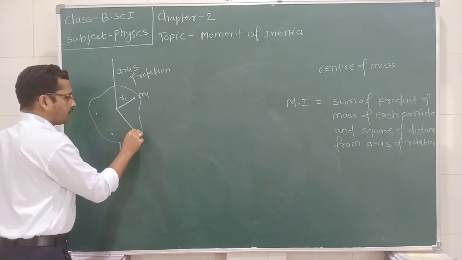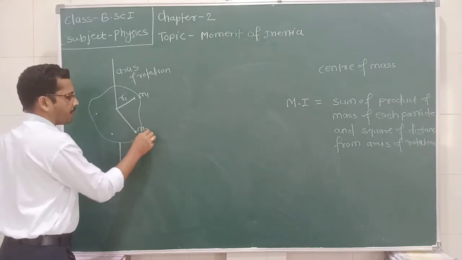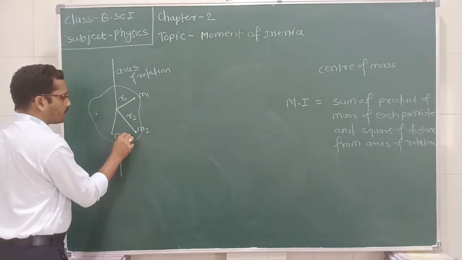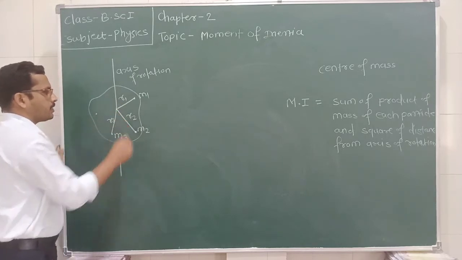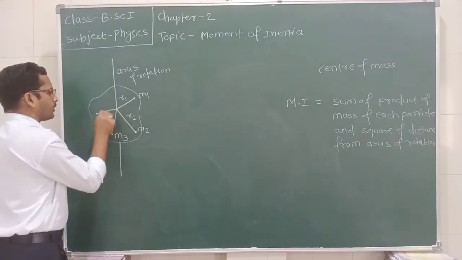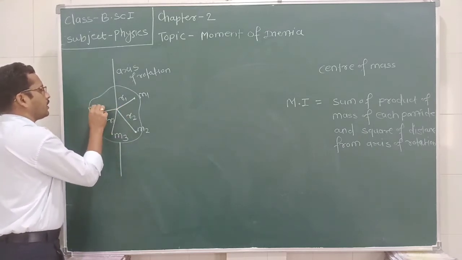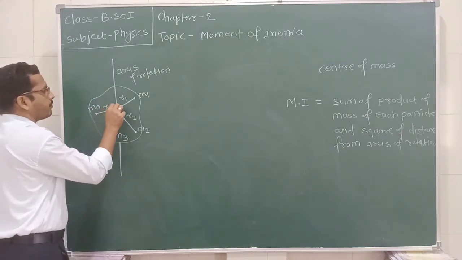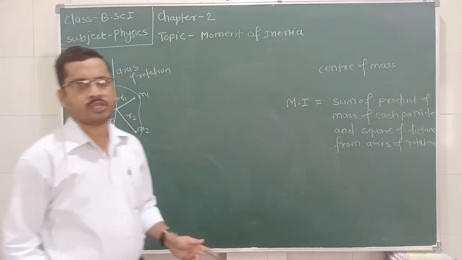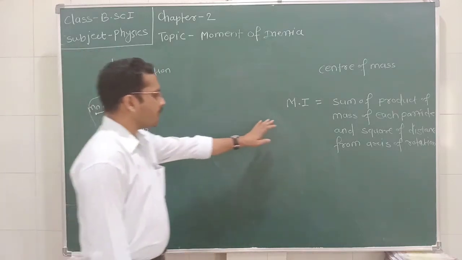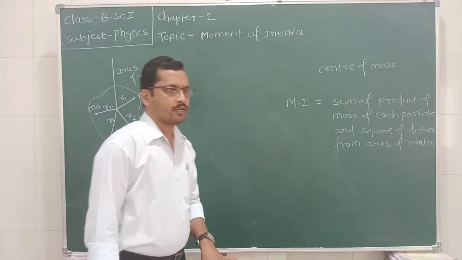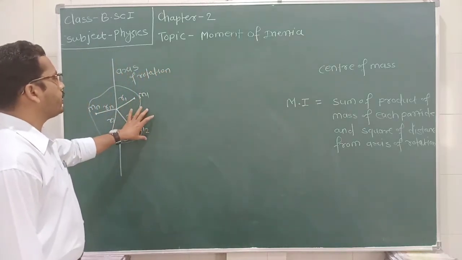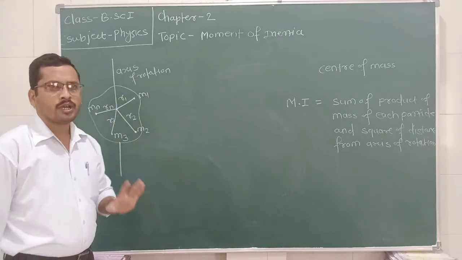Similarly, this is a particle having mass m2 situated at a distance r2. This is a particle of mass m3 situated at a distance r3. And suppose this is a particle of mass mn which is situated at a distance rn from this axis of rotation. Then, according to the definition of moment of inertia, how can we derive a simple equation for the moment of inertia of a rigid body?